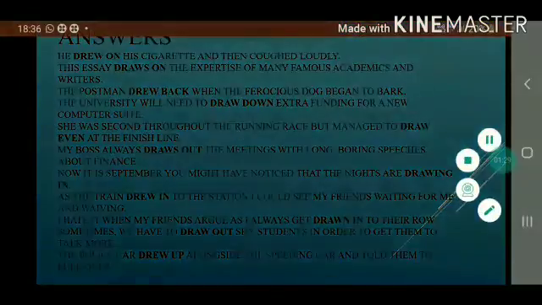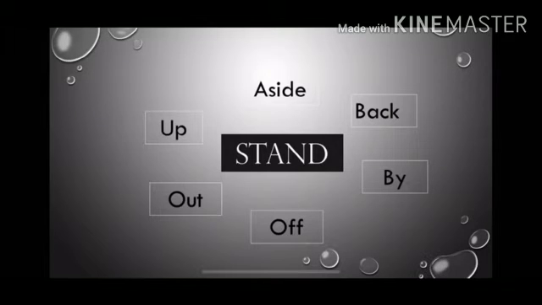Thank you. Hello everyone, I am Gunjan Soni and I will tell you about phrasal prepositions that can be paired with the verb stand. So here are some of them: stand aside, stand back, stand by, stand off, stand out and stand up.